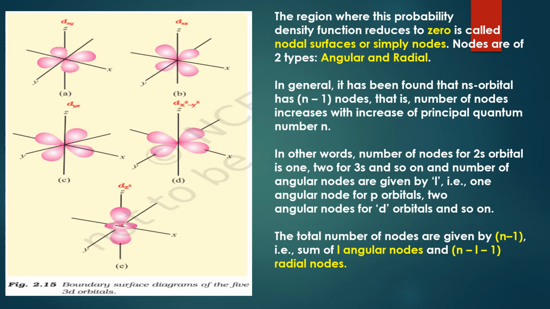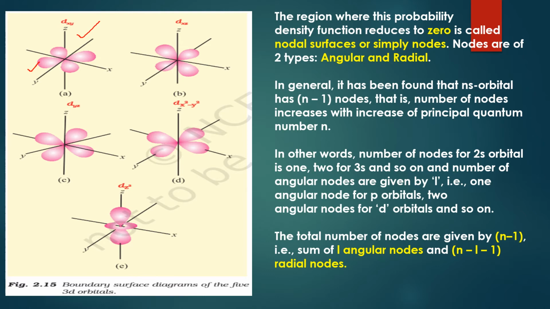And these are the d orbitals. We have 5 d orbitals. Why? Because if I'm talking about d orbital, that means the values of magnetic quantum numbers would be -2 to +2, so you have 5 d orbitals. They are dxy. You will see that these lobes come between the x and y axes, in the xy plane. They are not on the axis.